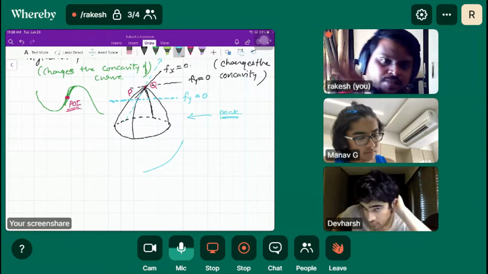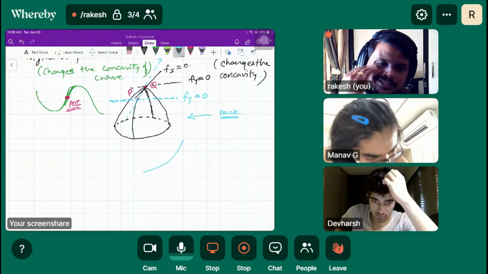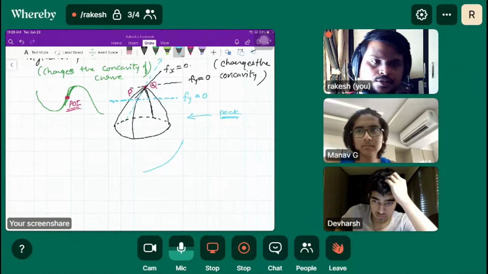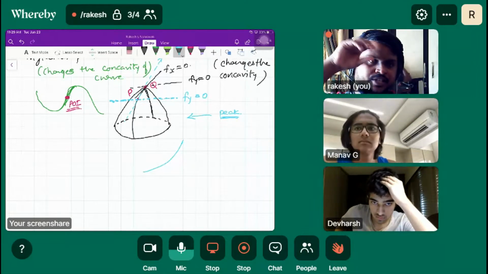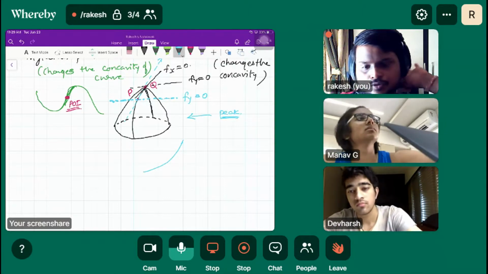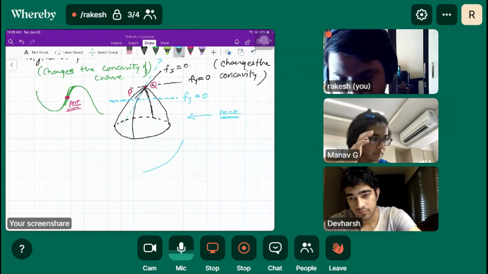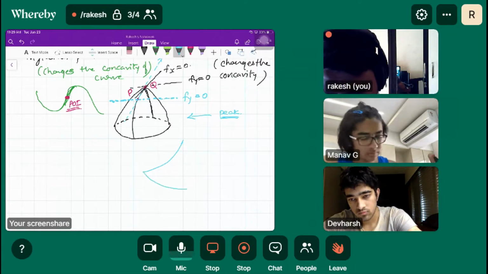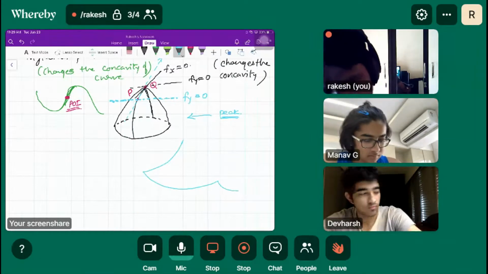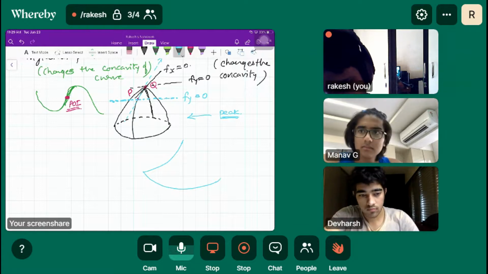Now, what is the minimum point? The mountain valley, right? If you talk about a mountain range, we get a lot of peaks and a lot of valleys, isn't it? So we are talking about those points only, peak and valley. Let me complete drawing so that you can understand and draw it properly.